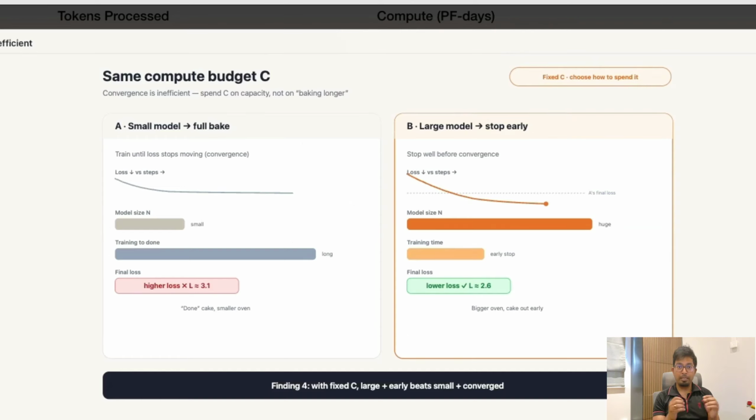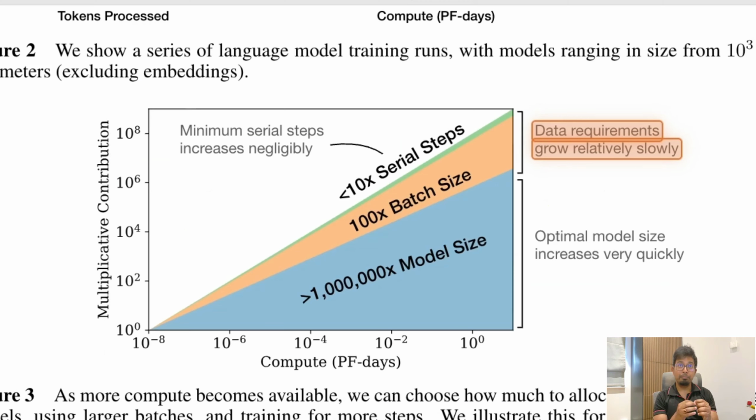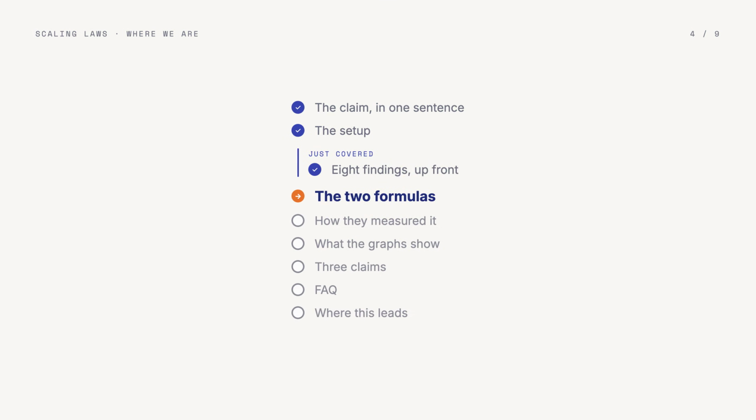Compute is model size and data multiplied together. The exponent is about 0.27. 10 times the compute needs less than double the data. The other 5x of growth goes into the model. Which means the bigger the model, you don't need as much data. Data requirements grow relatively slowly.